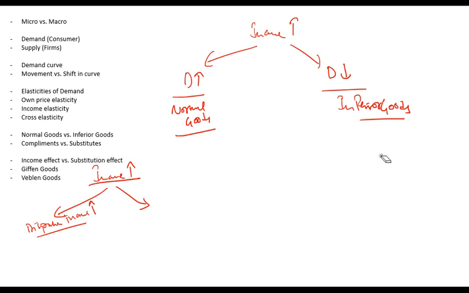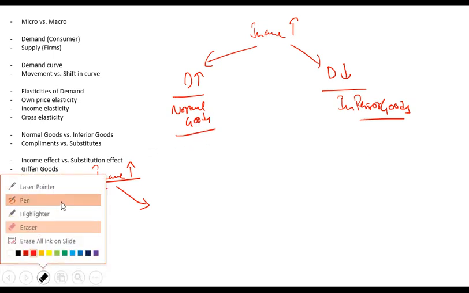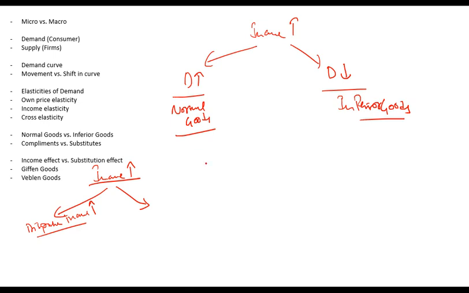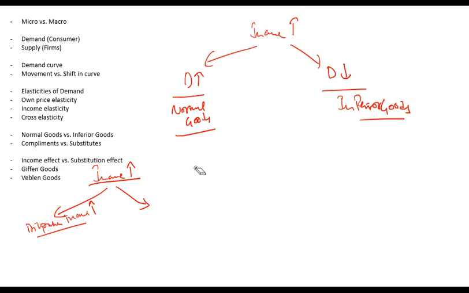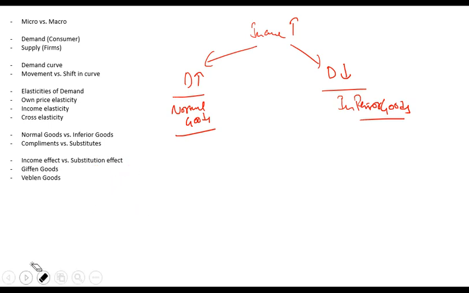On the other hand, why does the demand for normal goods increase? Demand for normal goods increases because you consume more of them. For example, maybe food. If your income increases, maybe you start dining out more or start consuming more food, and so your demand for food will increase. That is a normal good. Normal goods are those items in which an increase in income will cause your demand to increase, and inferior goods are those items in which an increase in income would cause demand to decrease. But this is the simple income effect. Then there is another effect which is known as substitution effect.